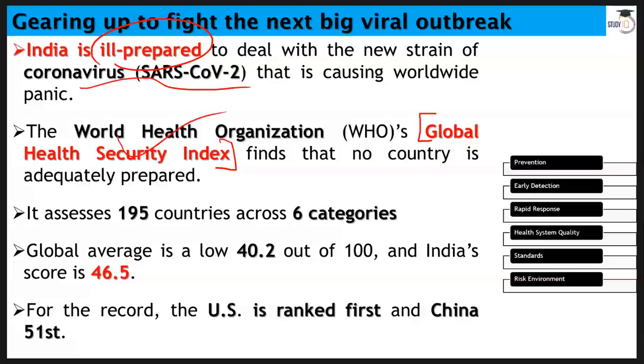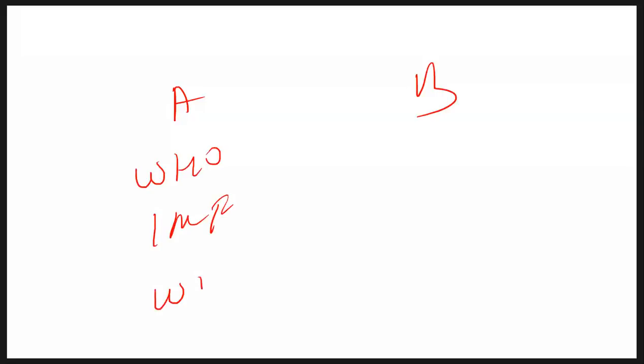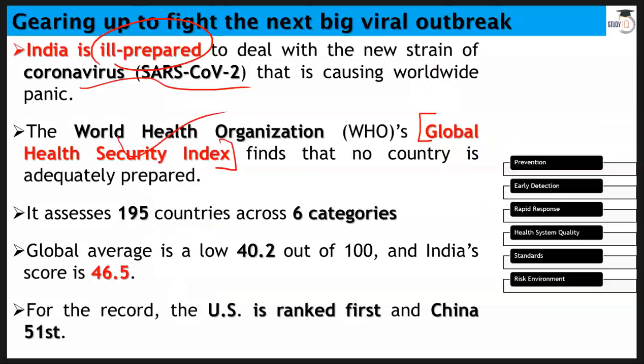You can also find a match the following type of A and B type of thing, where you find WHO, and names of organizations like IMF, World Bank, etc. And then you will get all these indexes or names of the reports that have been released and prepared by these organizations. So whenever you come across this sort of information, make sure that you pay a little bit of attention and note it down. Like, this is important, right? You find this type of questions because prelims are not that far from you now.